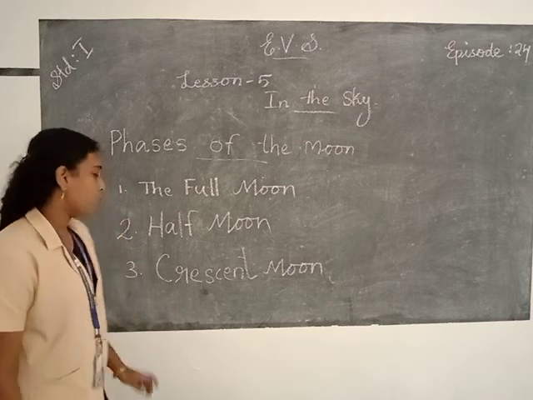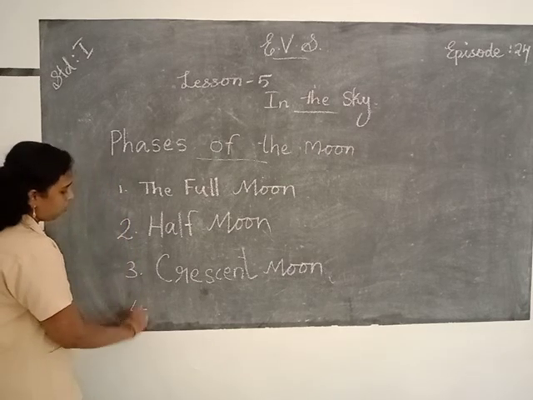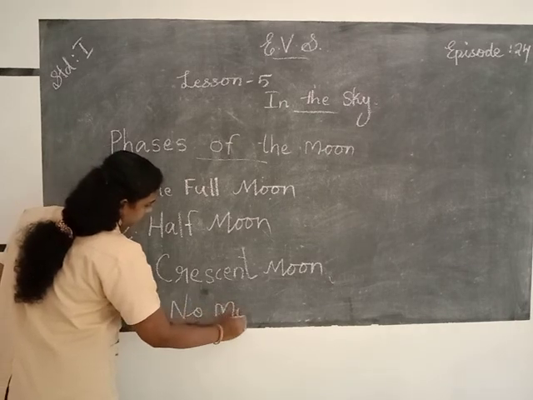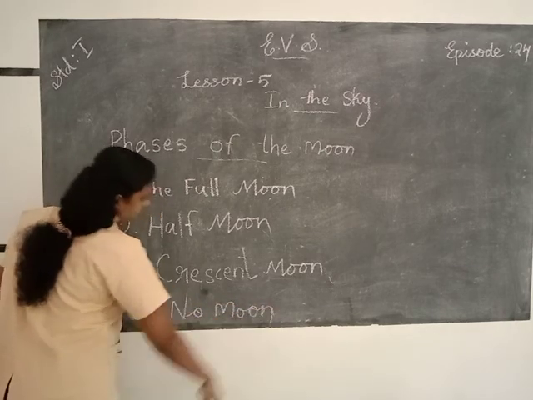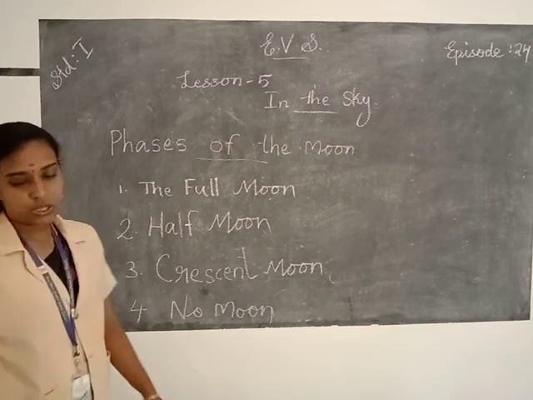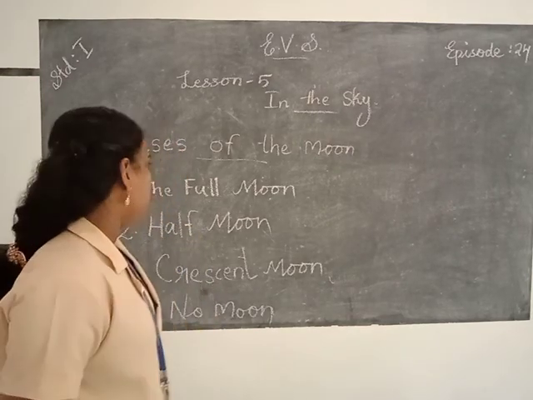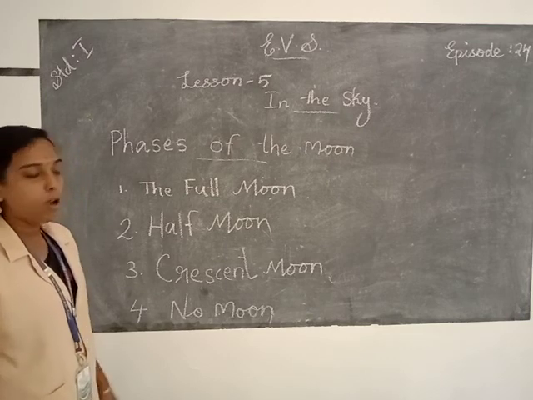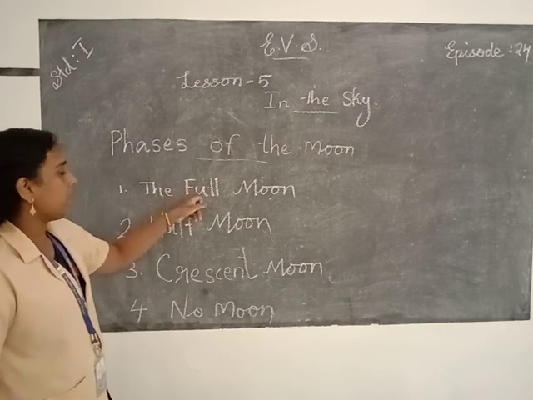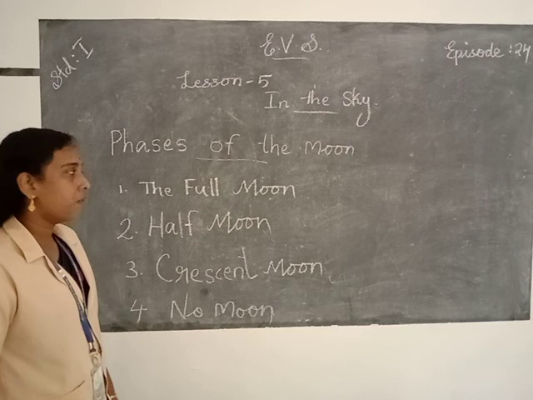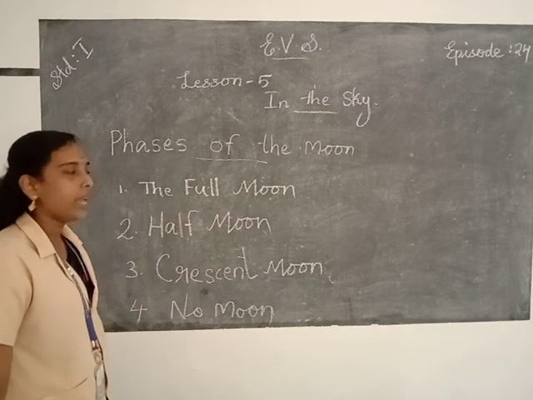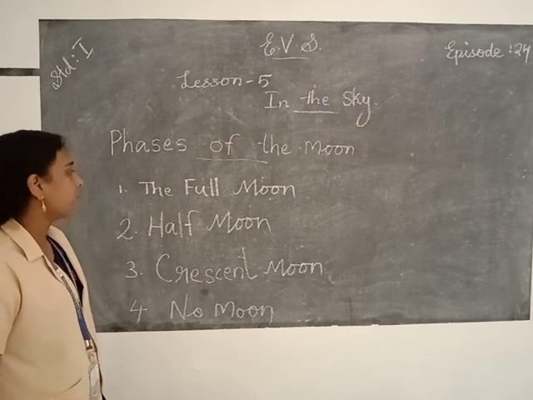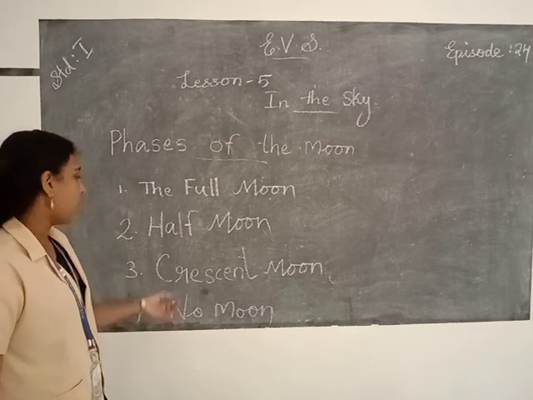C-R-E-S-C-E-N-T, crescent moon. And the fourth one is no moon, that is new moon. No moon. So the four shapes of the moon are the full moon, half moon, crescent moon, and no moon. So full moon, F-U-L-L, full moon, M-O-O-N. Then half moon, H-A-L-F, M-O-O-N, half moon.